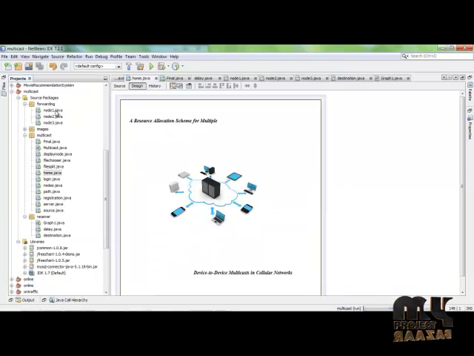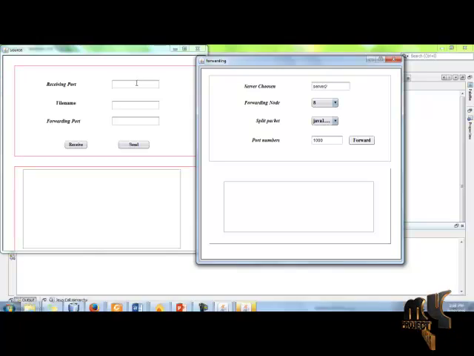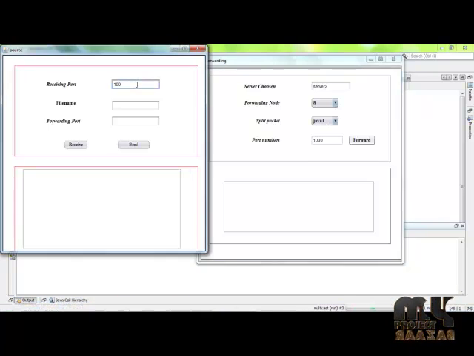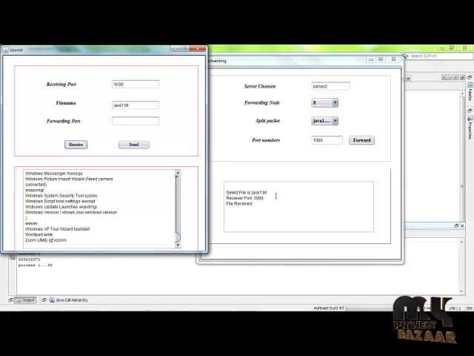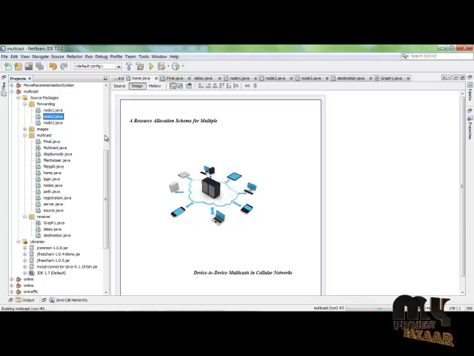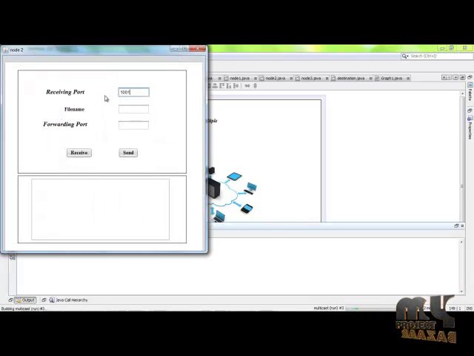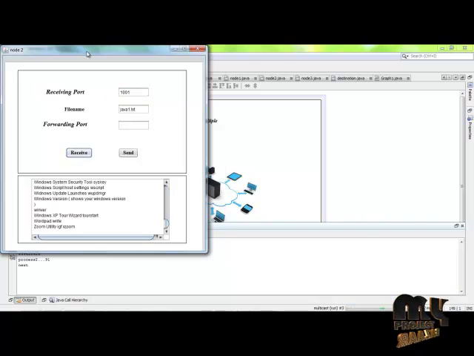After that, click on node 1 to turn it on, and click on receiving port, and the file can be received. After that the nodes can be forwarded, and run node 2, and the file can be received.